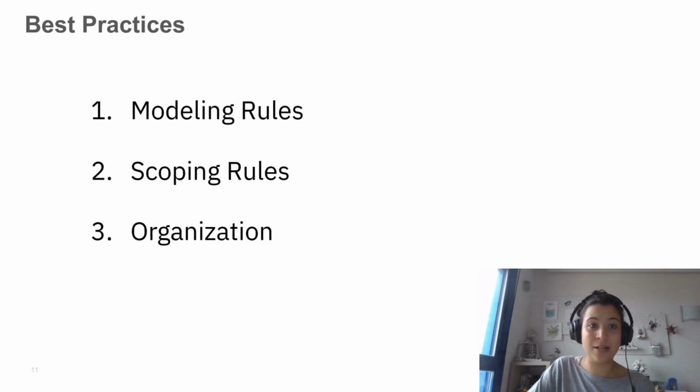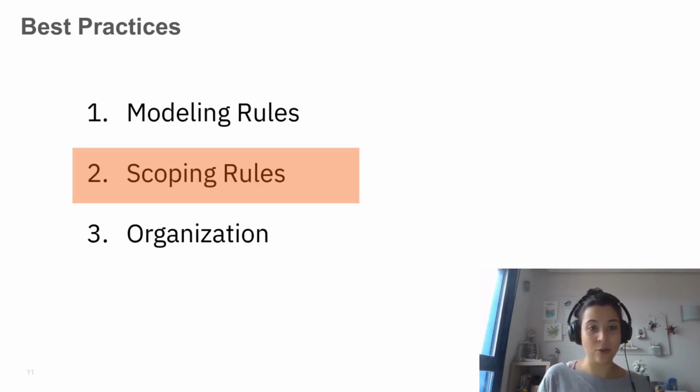And in general, we had the idea to talk about modeling rules. That's something that we did in the first part, and today the second part will really focus on scopes, and we will see what different scopes exist and what happens if you mix different scopes. And the last part of this video will consist of organizations, where we talk about what an organization can do to help to apply best practices.